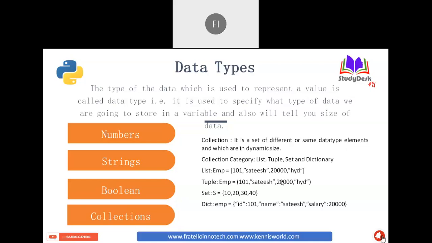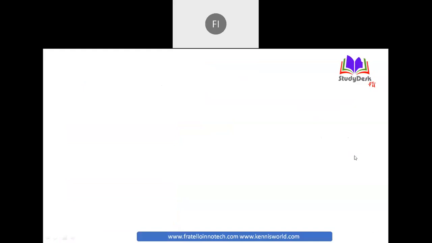Under numbers again we have three categories: int, float, and complex numbers. Data type always indicates what type of data we are going to be storing or using.